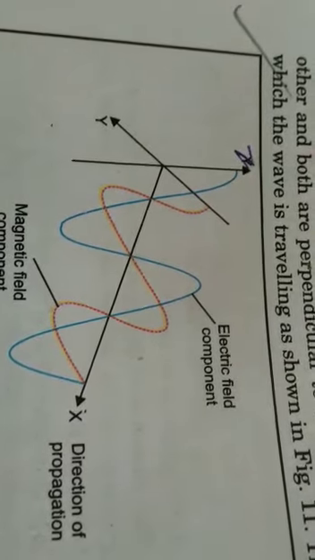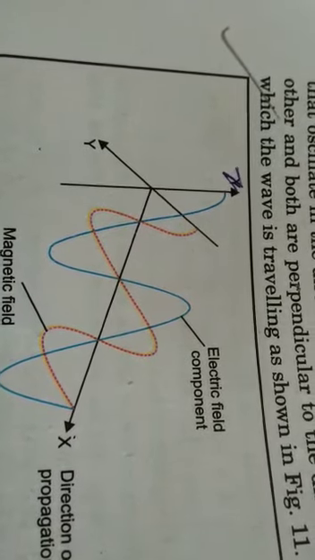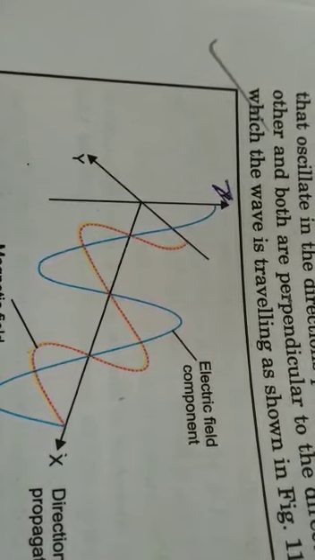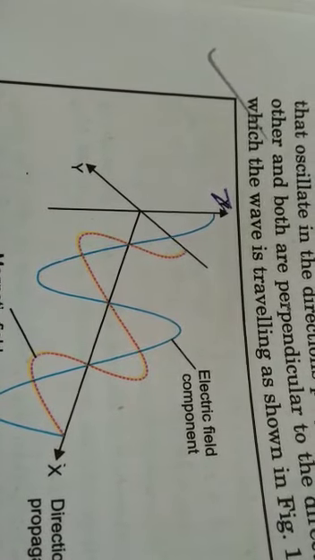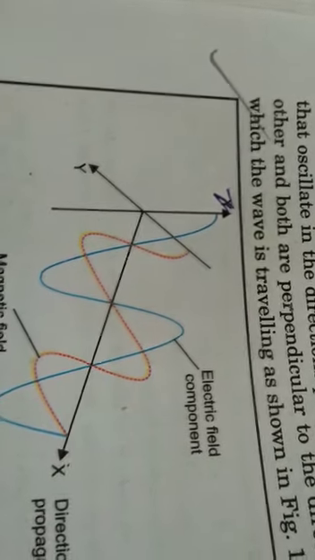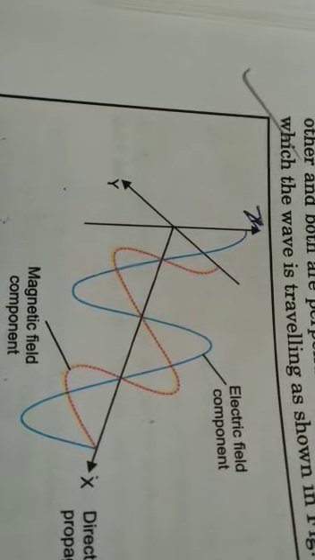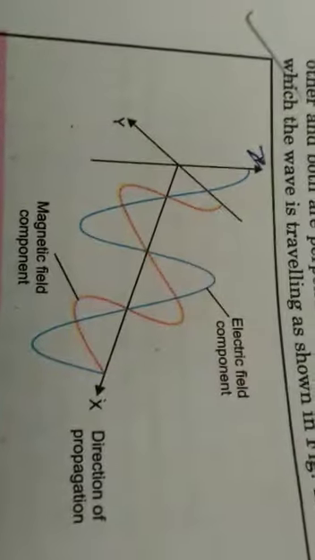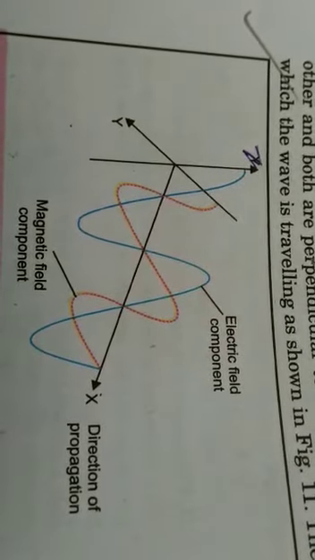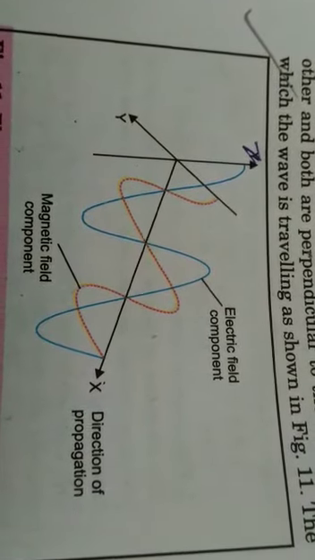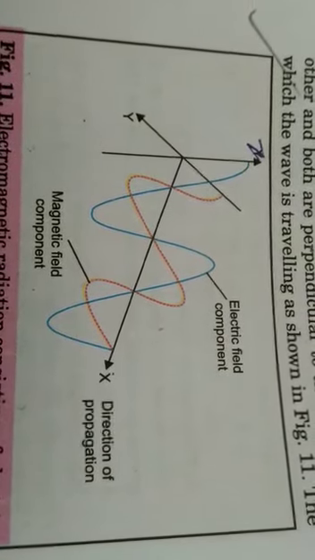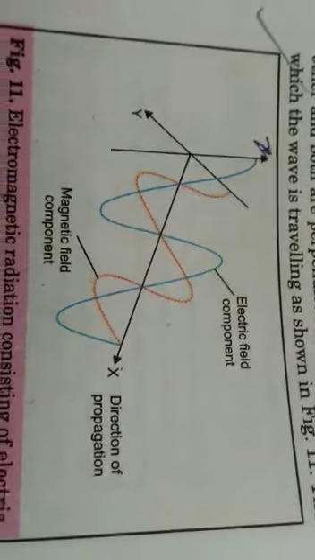Now, I hope you understood the word spectrum. A rainbow is an example of a spectrum. In junior classes you have learned about the rainbow, because in the rainbow there are 7 colors. So the radiations are also arranged in increasing order of wavelength or frequency, and this is called the electromagnetic spectrum.